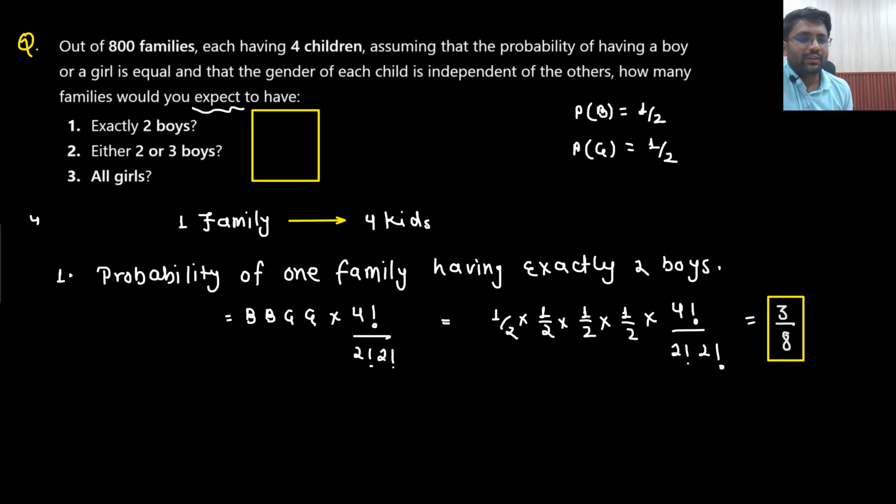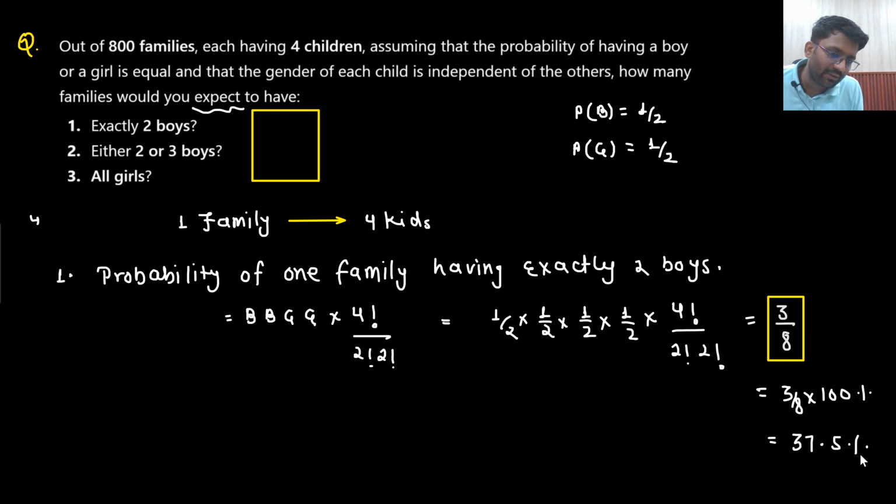That means what they are saying is that there is 3 by 8, or 300 by 8, which is 37.5 if I talk in terms of percentage. That means I multiply with 100%, and the answer I will get is 37.5%.